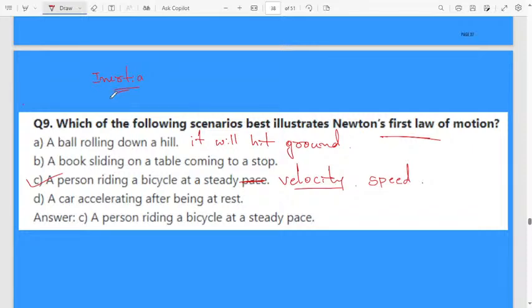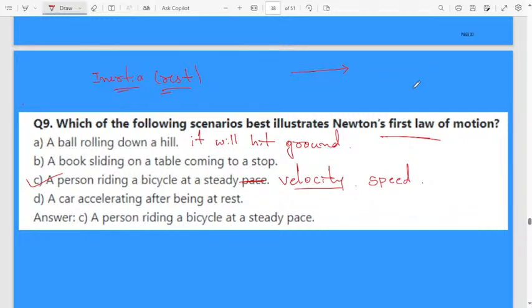A person riding a bicycle at a steady speed. Which of the following is an example of the first law of motion? According to the first law of motion, if the object is at rest, we consider it as inertia. If the object is in continuous motion, it will remain in continuous motion only.